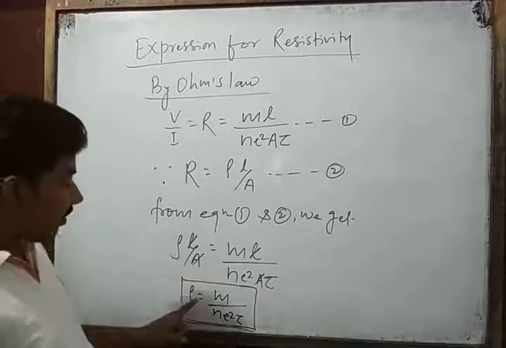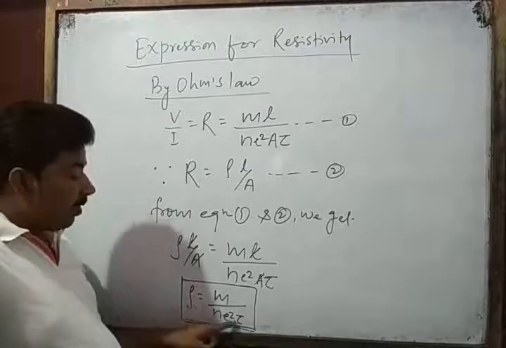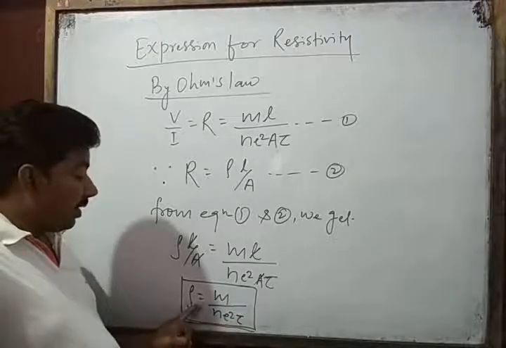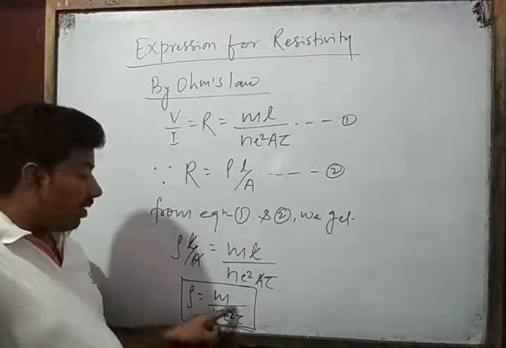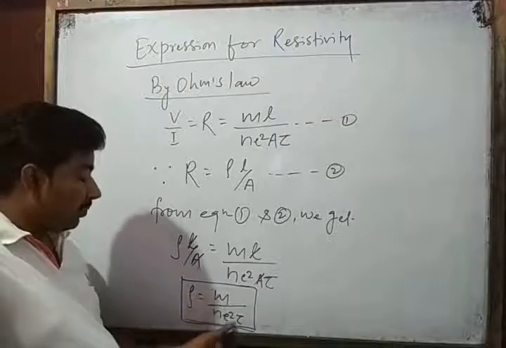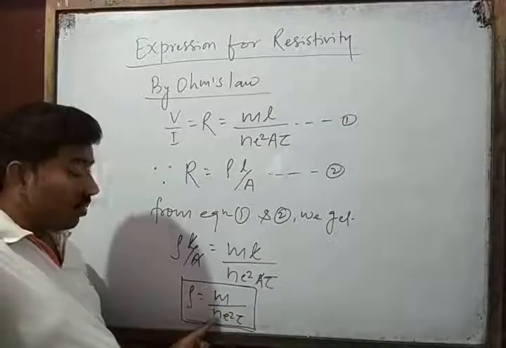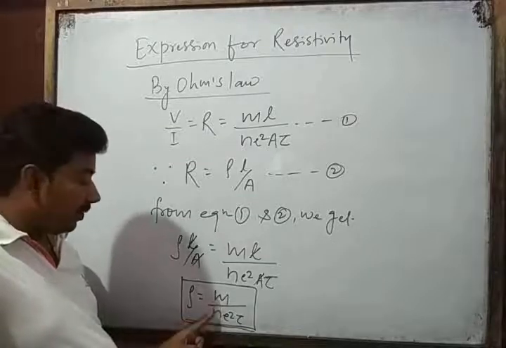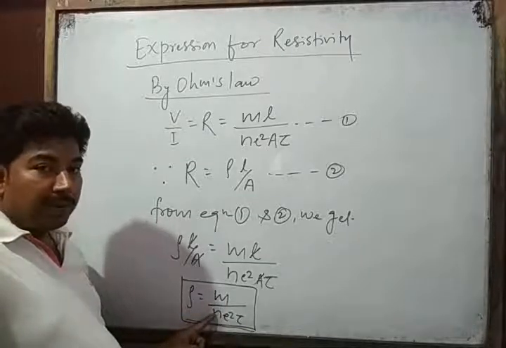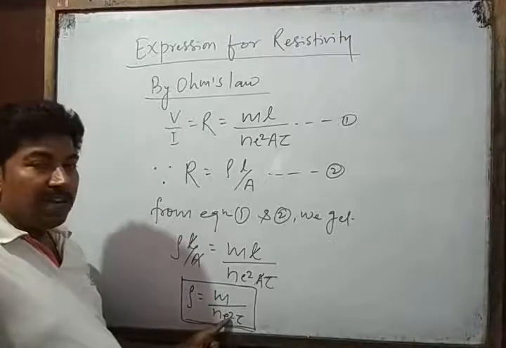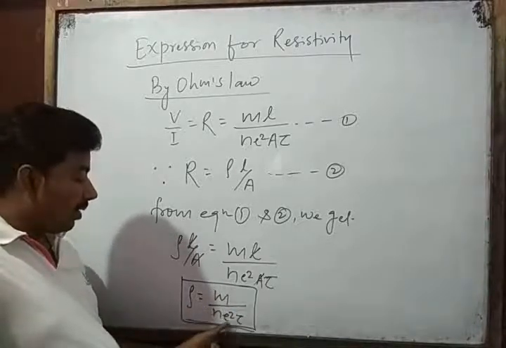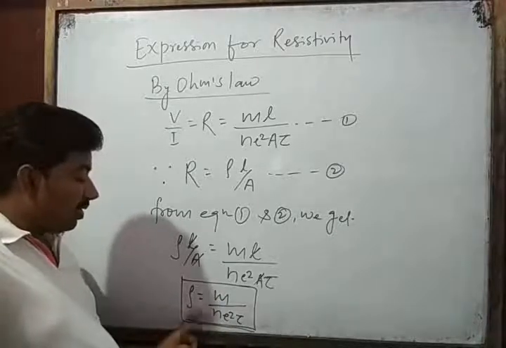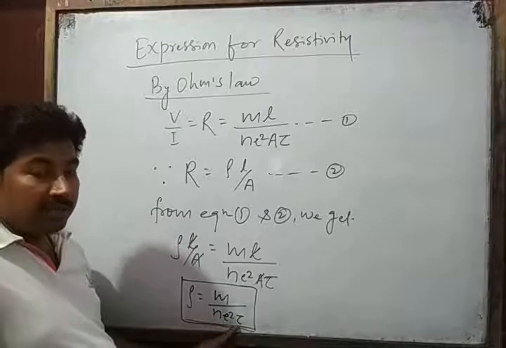Means resistivity depends on what? Relaxation time. Resistivity depends on relaxation time because all the other quantities are constant. Here m is the mass of electron, n is the number of electrons per unit volume, e is the charge of an electron. All the quantities are constant. That's why we can say that resistivity depends on relaxation time.